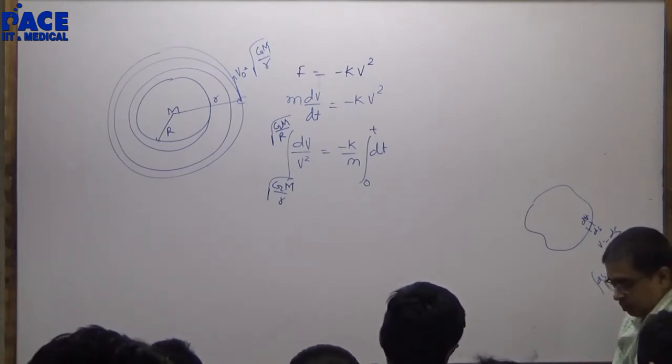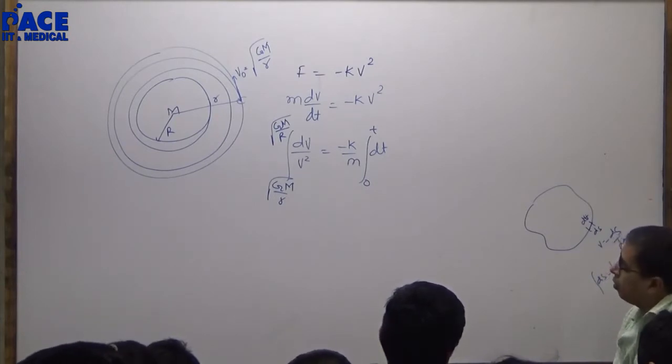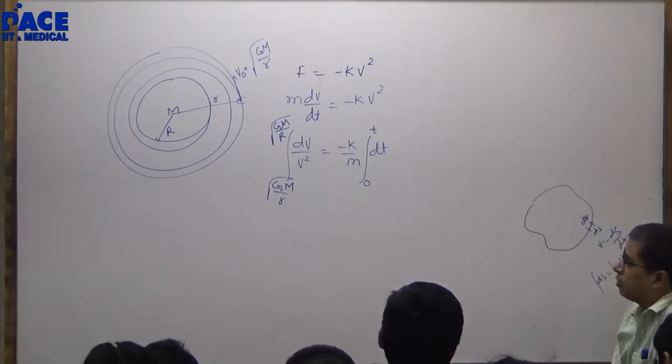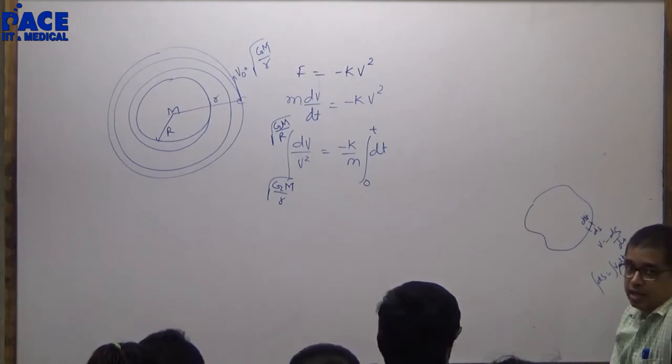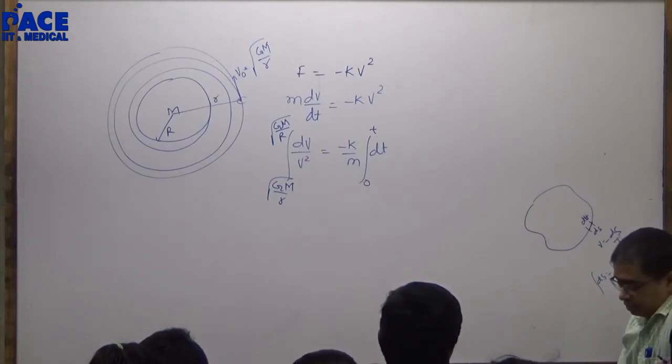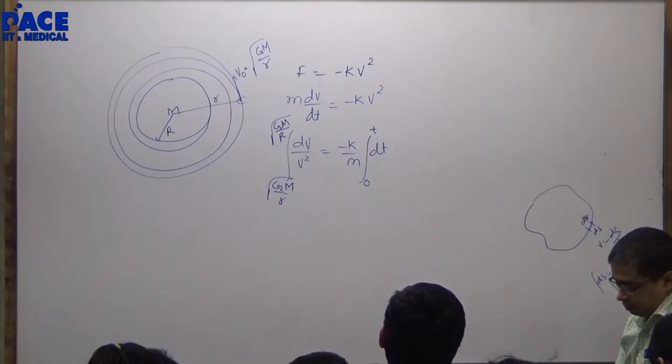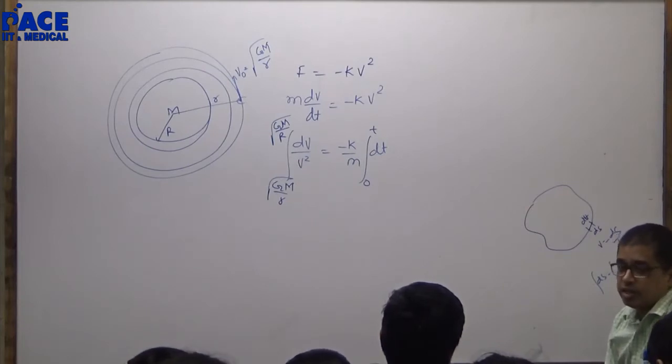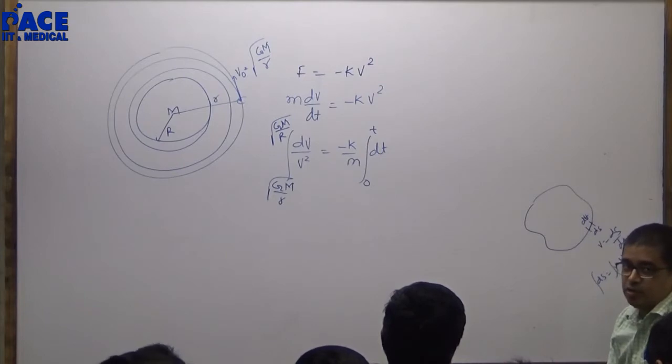Sir, your final velocity is greater than initial velocity. The negative sign on the right hand side will take care of it in the calculation. But throughout the motion there is resistive force, and how can velocity increase? Resistive force decreases energy, not velocity. Velocity is being provided by the gravitational force of Earth.